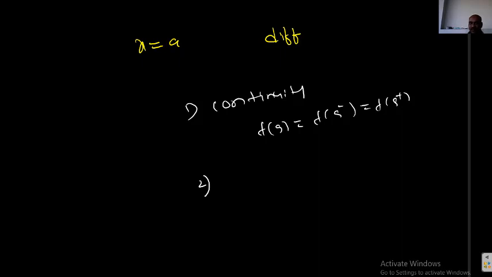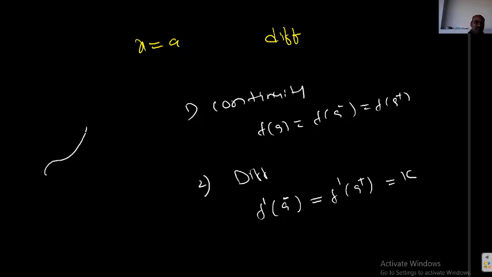After continuity, we need to check the differentiability. How to check differentiability? We want to find f dash of a minus and f dash of a plus; both should exist and be equal, for example equal to some value k. So I can say the function is differentiable at the particular point.